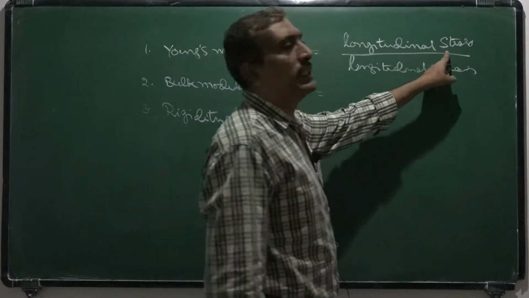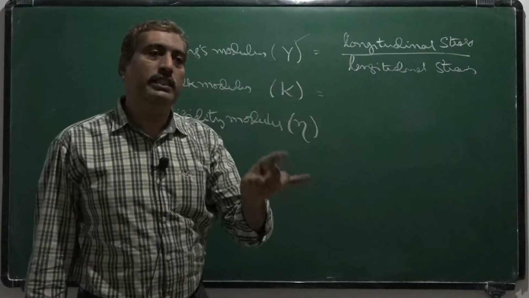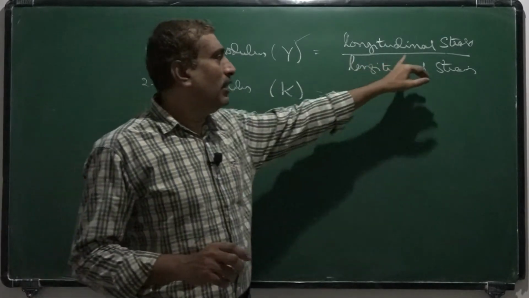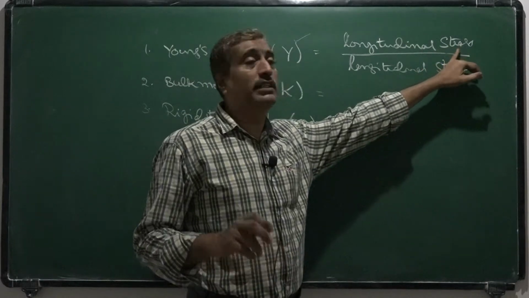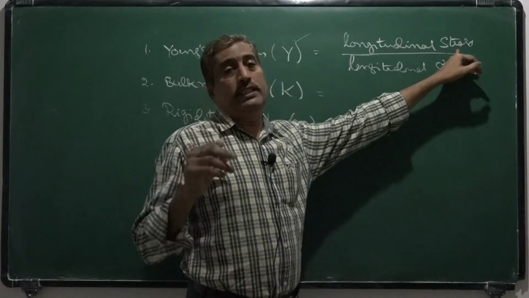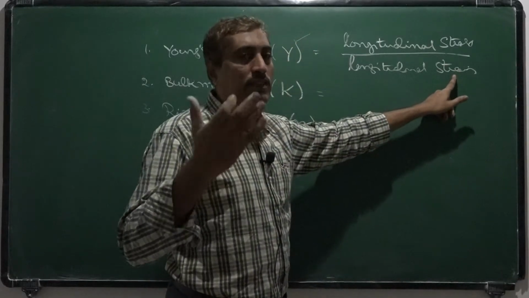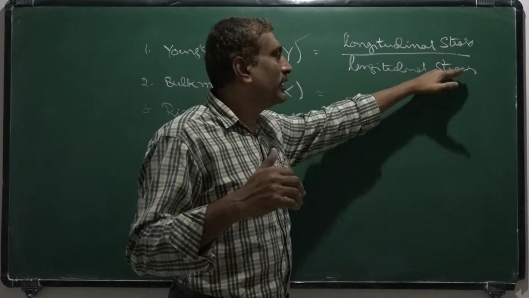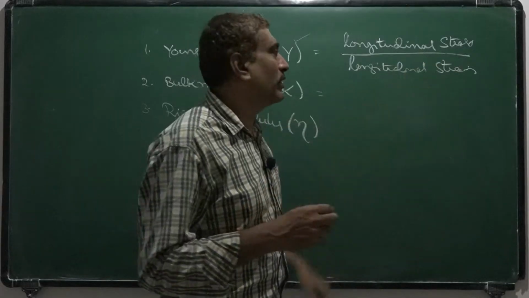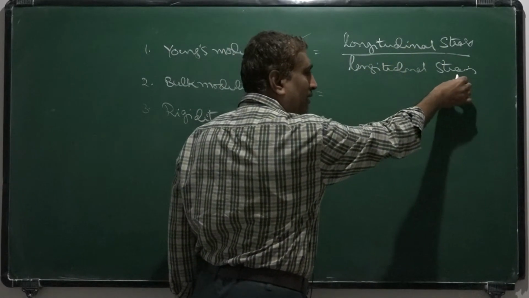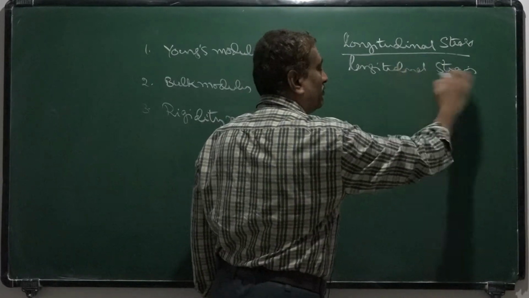Longitudinal stress means the stress that is applied along the length of the body, and longitudinal strain means the changes within the body along the length of the body. Now, the force applied is along the length and the change in the body is also along the length.